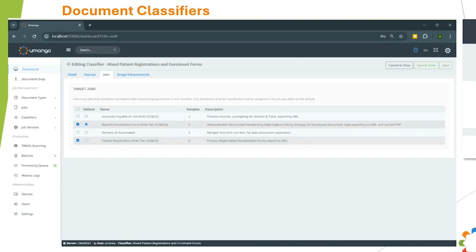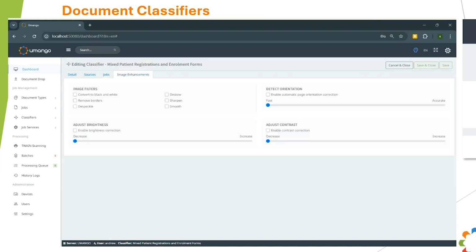So it's going to take a look at the first document. Is that an enrollment form? Yes, it is. I'm going to route that to the enrollment form job for processing in its own unique way. And the next one could be, for example, an application form. Oh no, that's very different. I'm going to route that to the application form job for processing in a completely unique and independent way.